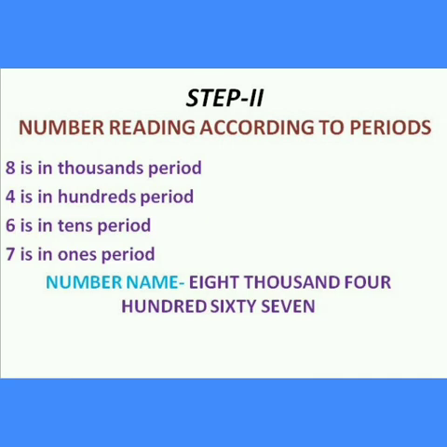Reading the number according to the periods. Here 8 is in thousands period, 4 is in hundreds period and 6 is in tens period and 7 is in ones period. So you have to read the number as 8467. Yes. 7, 6 and 4 come under ones period and 8 comes under thousands period. So we have to read the number as 8467. Yes. Here how we are reading the number is the same way to write the number name. Okay. Have you understood clearly? Yes.